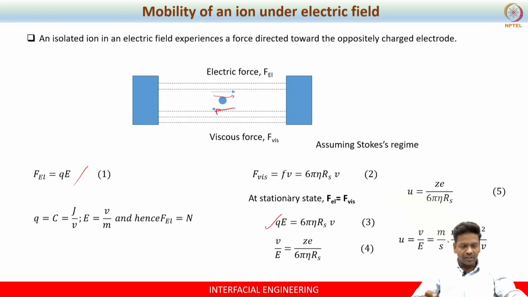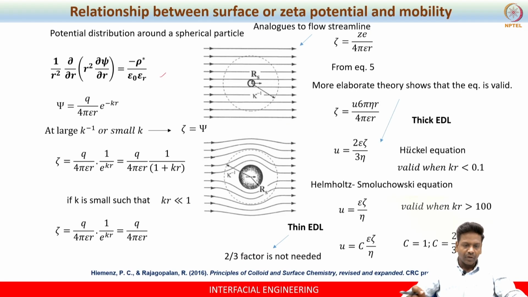So if I equate these two forces, I will get QE is equal to 6 pi eta Rs V, right. I know V by E is nothing but U, which is electrophoretic mobility. ZE is nothing but Q itself. So you have 6 pi eta Rs. This is the governing equation for this scenario.